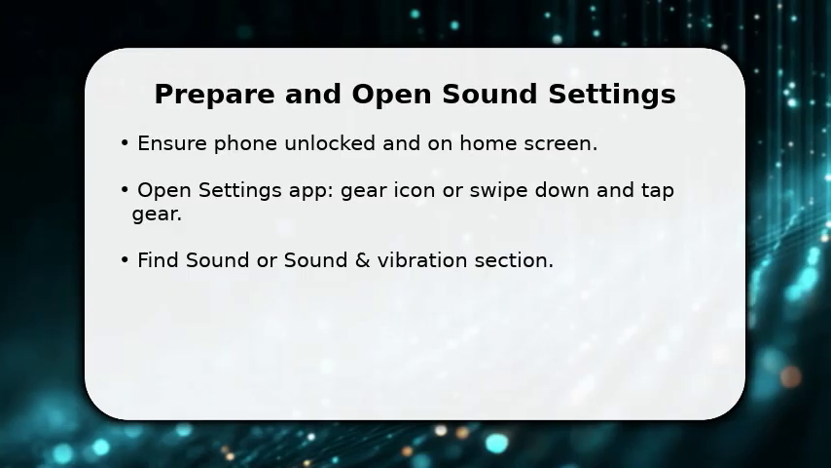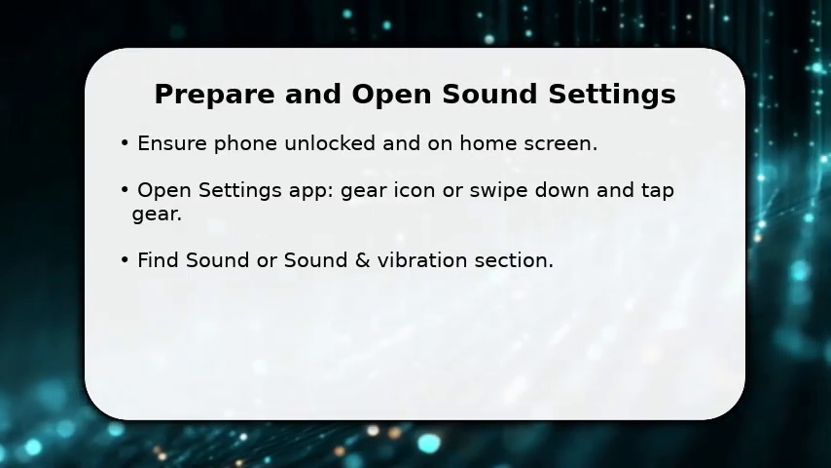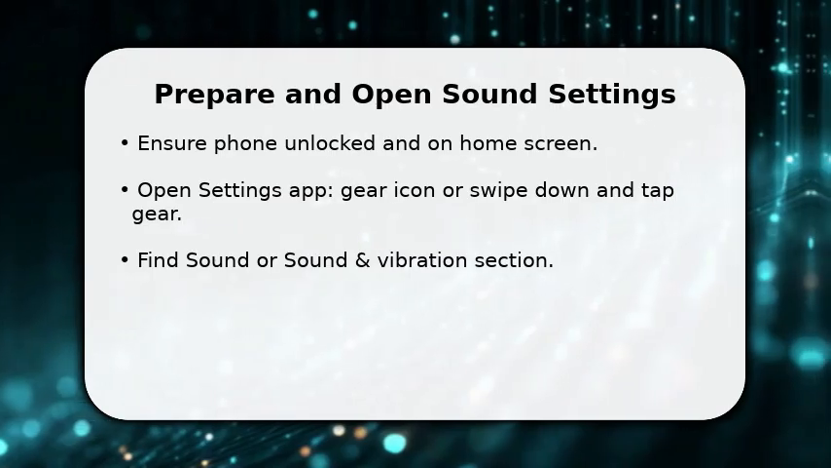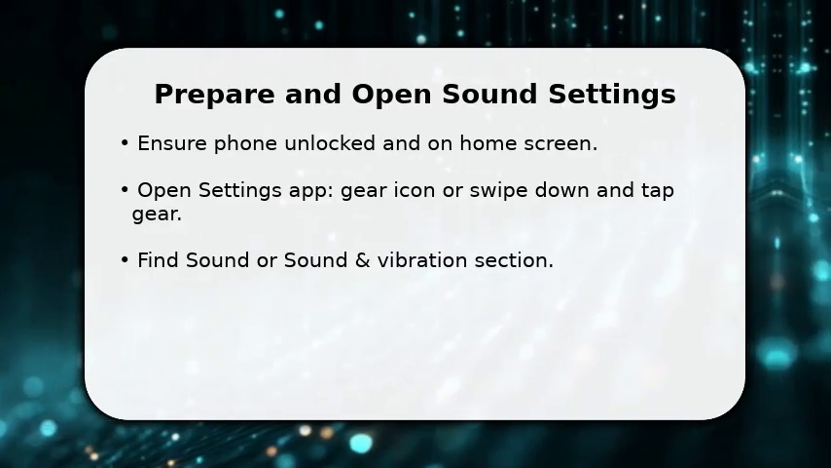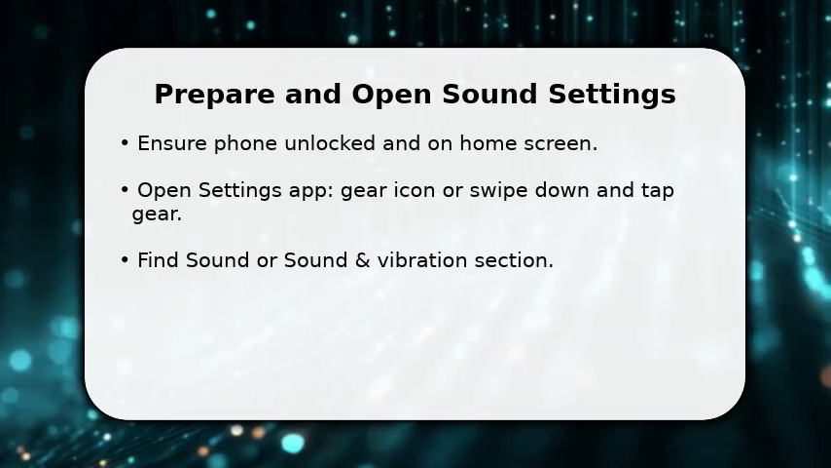You'll start by going straight into sound controls. Unlock the device and open settings. That gets you where system toggles live. Once in settings, tap sound or sound and vibration to reveal keyboard and system sound options.